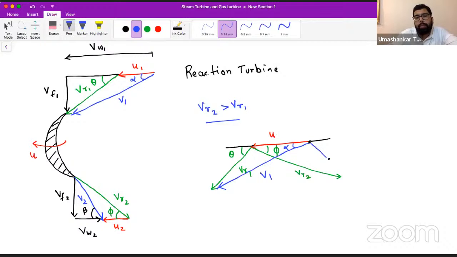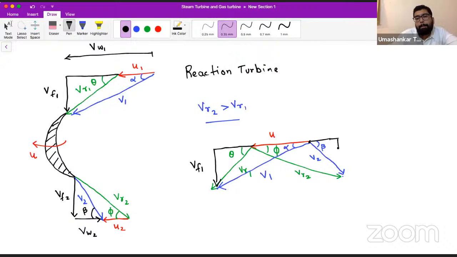So you start with the absolute velocity of the steam at the exit. This is our V2, which is making the angle beta. We are making V2 from the beginning of U. At the beginning of U, you may draw the absolute velocity components, and at the end of U, you may draw